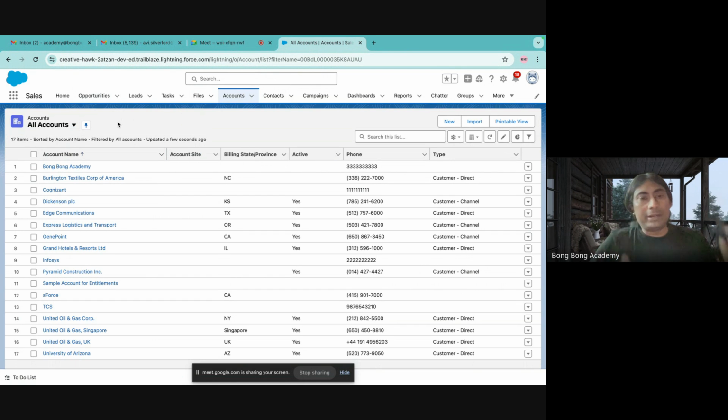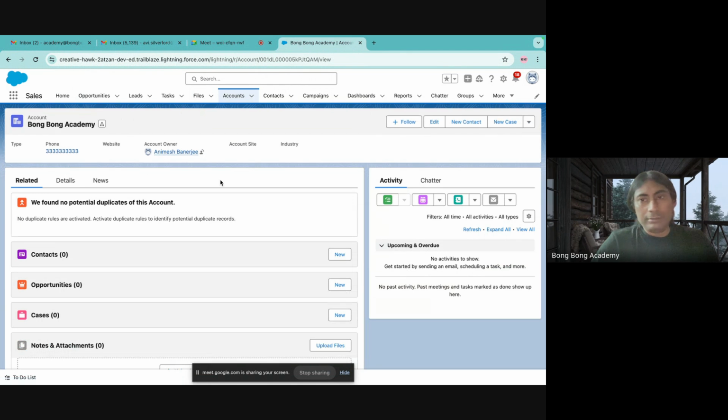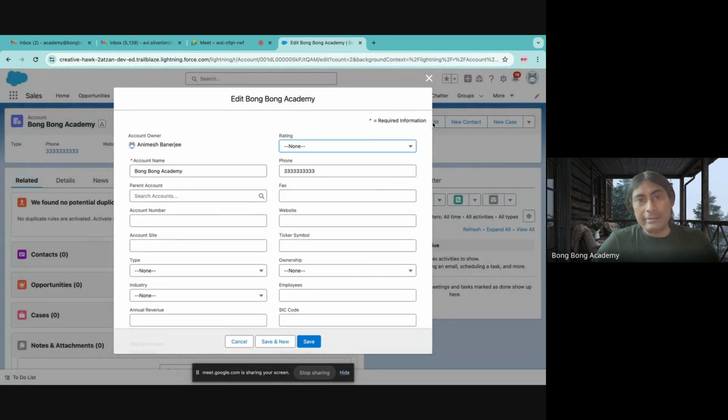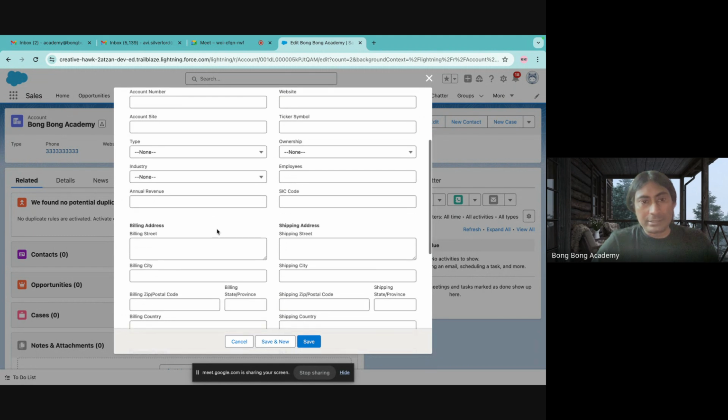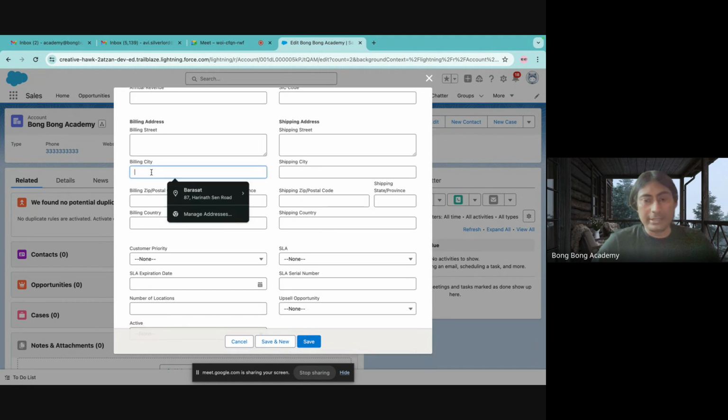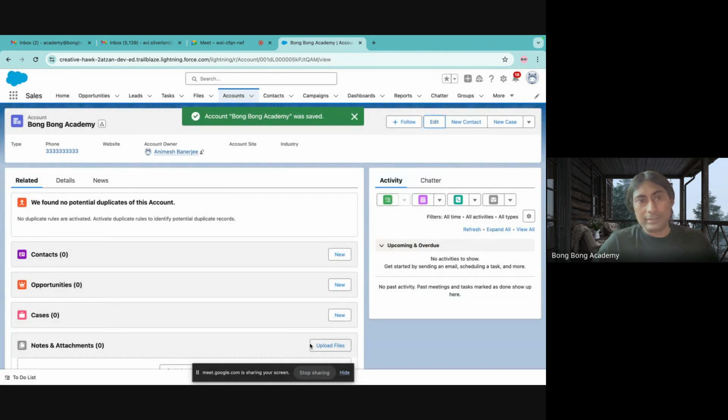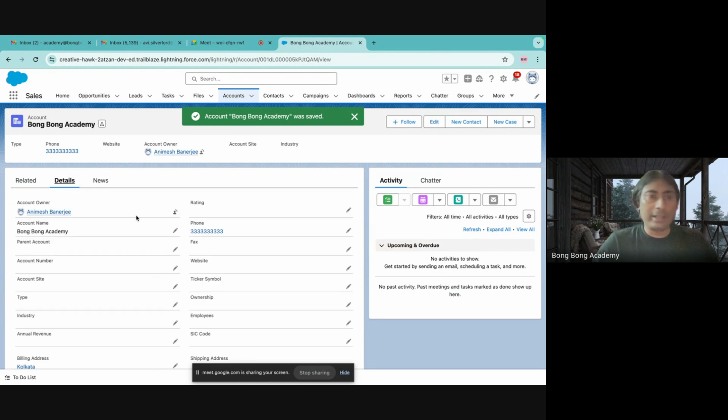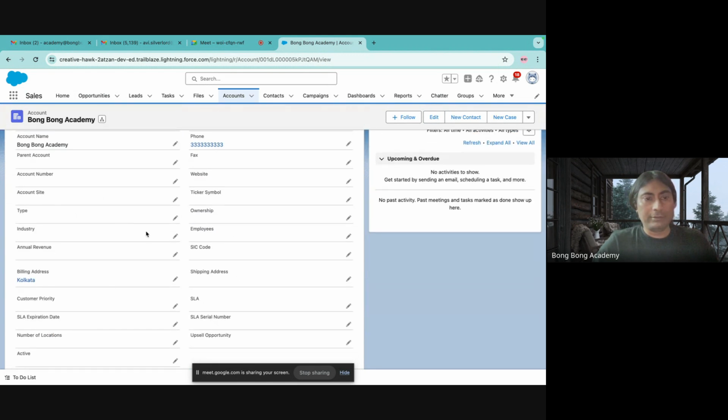So you can create a row by using this new button. You can change a row by clicking this edit button. Like I will now put an email with this, or billing city. I'll just put it as Kolkata. Now I changed various information. I can change all these field values, right? Whatever value I want to change, I can directly change here also.